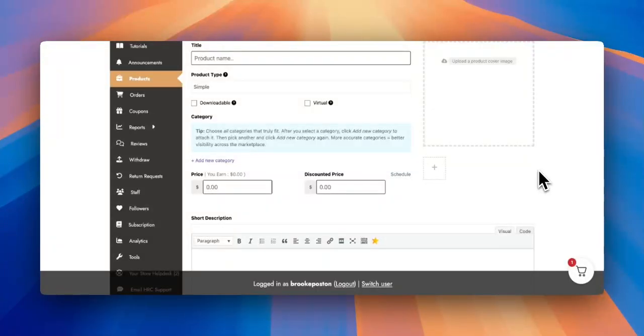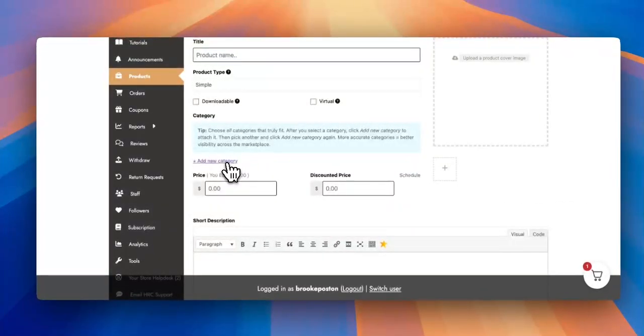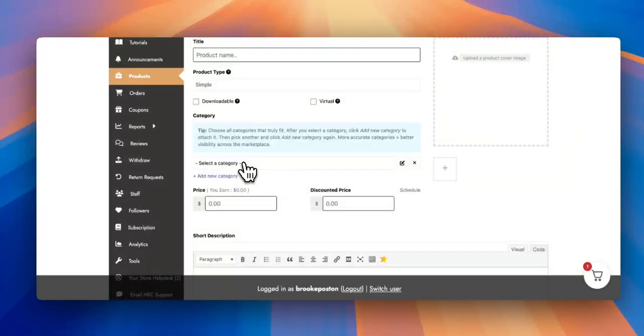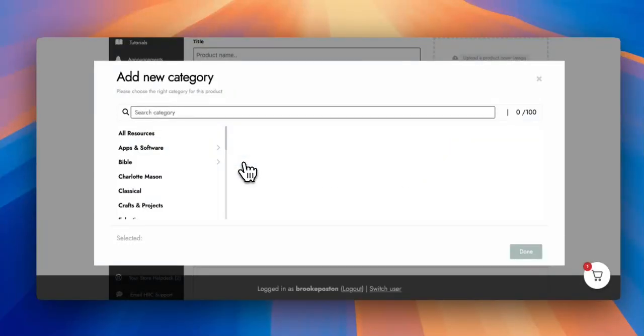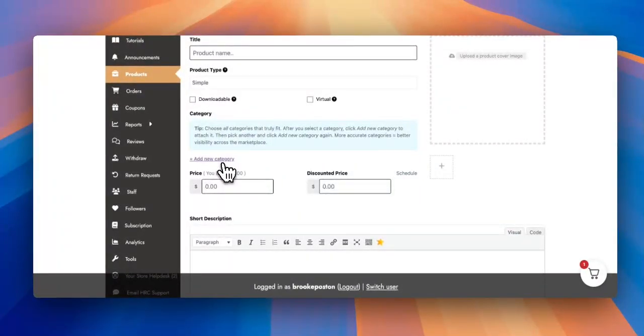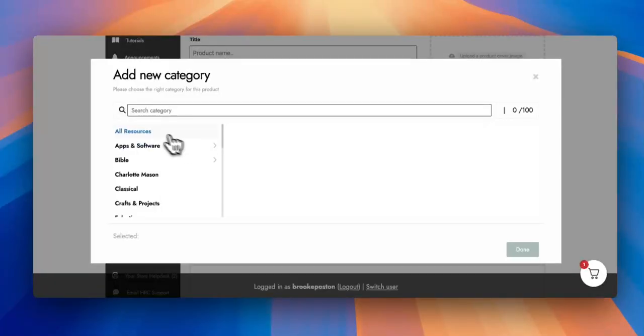As our website and Homeschool Resource Co. continues to grow, you may see new categories added. So it's always important that you choose the correct categories for your product. Let's talk about the category structure, and then we'll talk about how to choose it. We know it's very important for you to add the correct categories, but how do you know what the correct categories are? The first thing you should know is your product should always be in